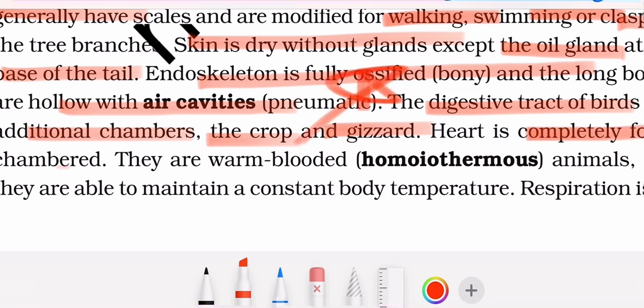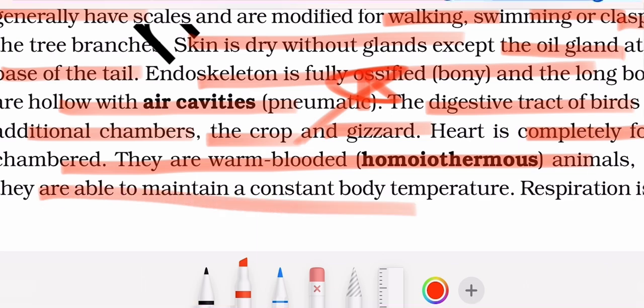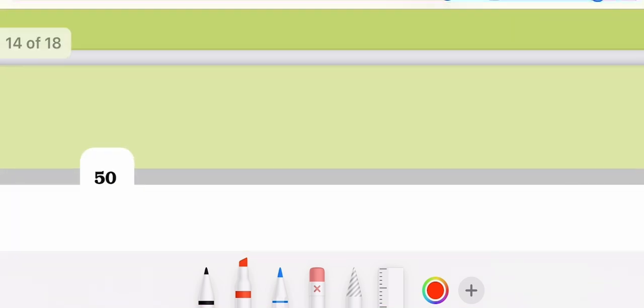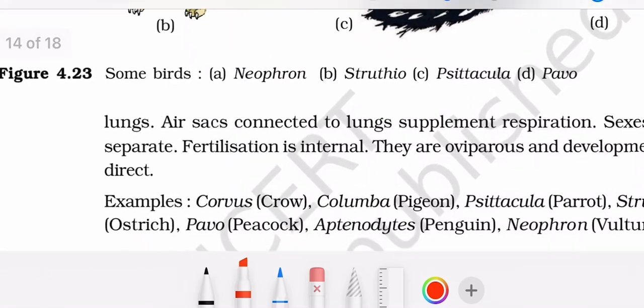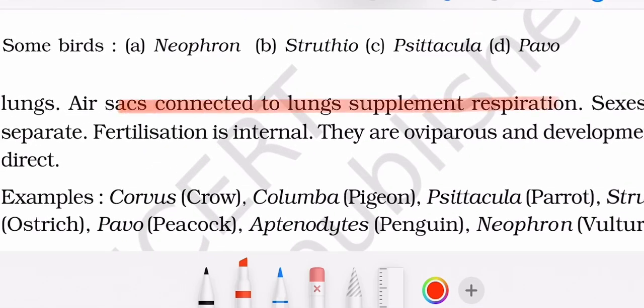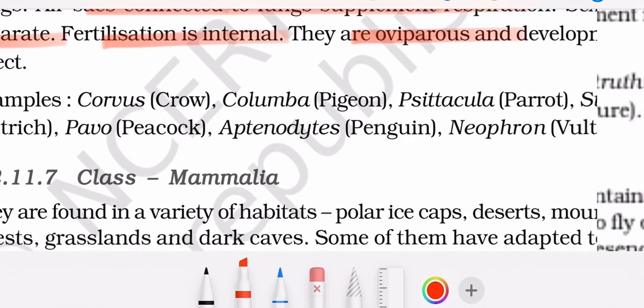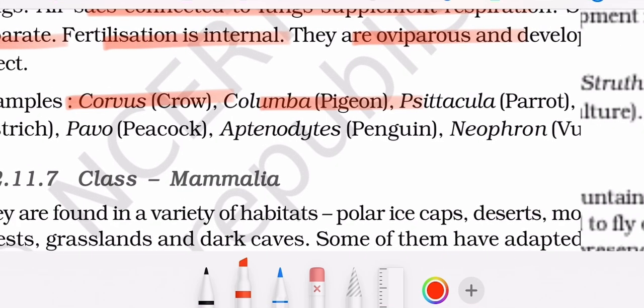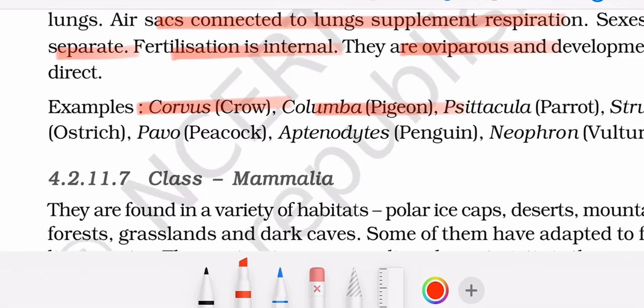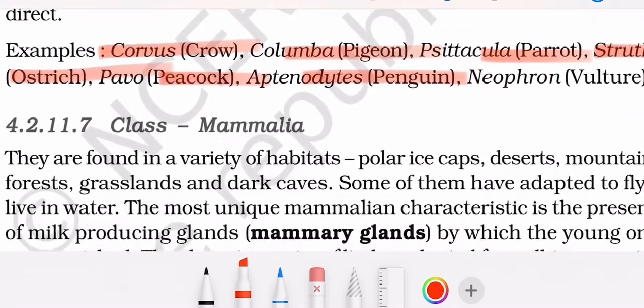Heart is completely four-chambered. They are homeothermous, warm-blooded animals. They are able to maintain a constant body temperature. Respiration is by lungs. Air sacs connected to lungs supplement respiration. Sexes are separate. Fertilization is internal. Oviparous. Development is direct. Example: Corvus, crow, Columba, pigeon, Psittacula, parrot, Struthio, ostrich, Pavo, peacock, Aptenodytes, penguin, Neophron, vulture.